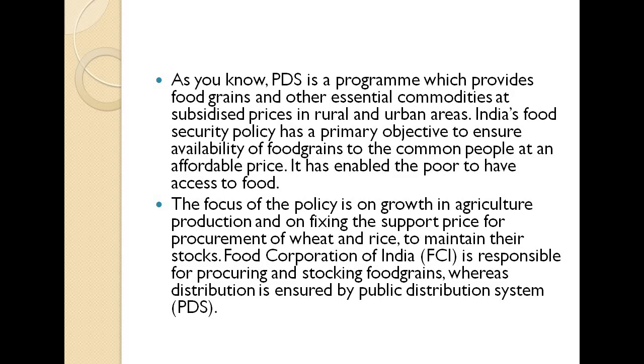The Food Corporation of India (FCI) is responsible for procuring and stocking all the food grains, whereas distribution is ensured by the public distribution system. We have talked about this in our economics chapter as well: how they are able to give food to each and every sector. Resources are assigned to each sector, depending on which needs more and which doesn't. So it is assigned to particular areas.